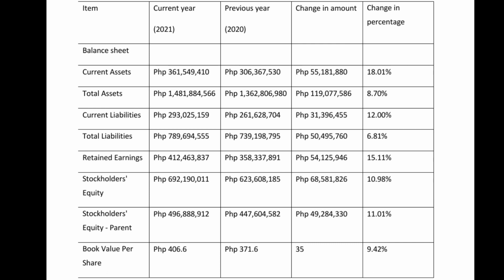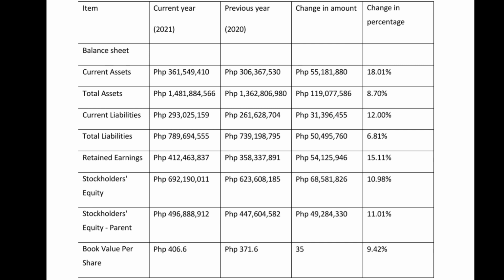Next is stockholders' equity. For the current year 2021, it has 692,190,011 pesos. In the previous year 2020, it has 623,608,185 pesos. Change in amount is 65,581,226 pesos, and the change in percentage is 10.98.